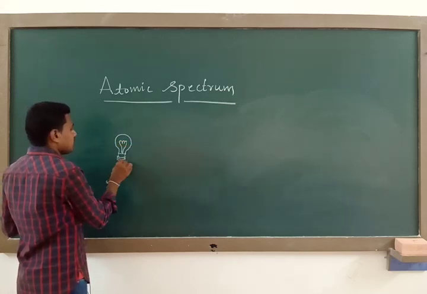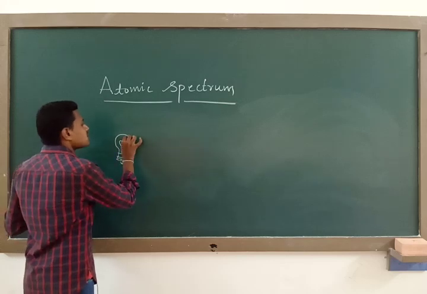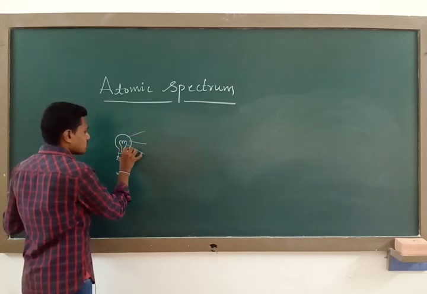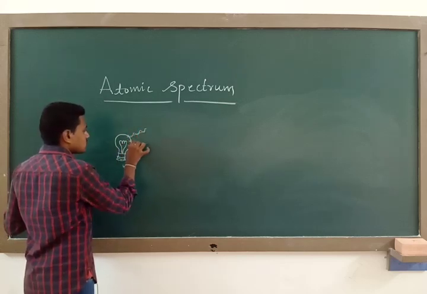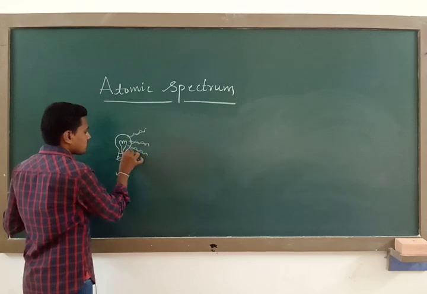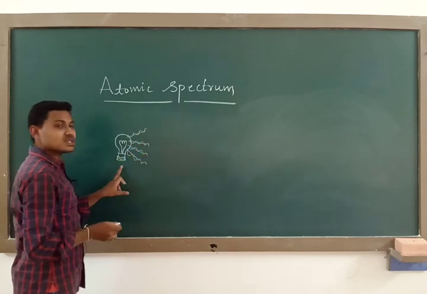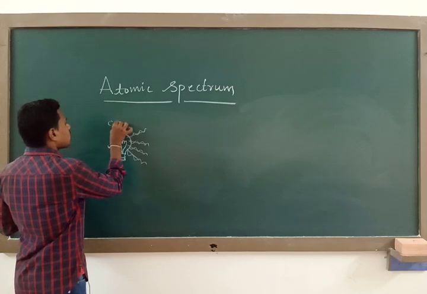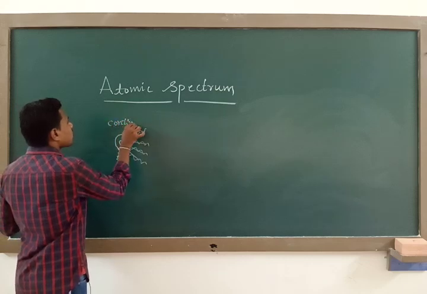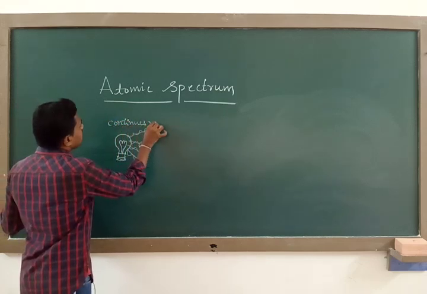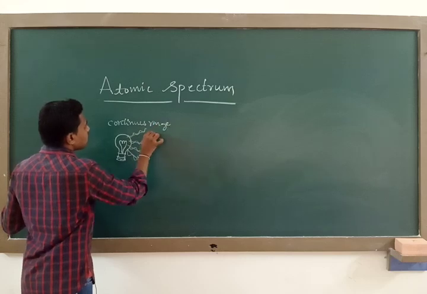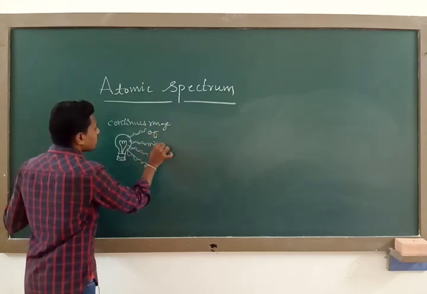See, it is a bulb here, it emits a continuous range of wavelengths. Suppose you incident a continuous range of wavelengths of light.